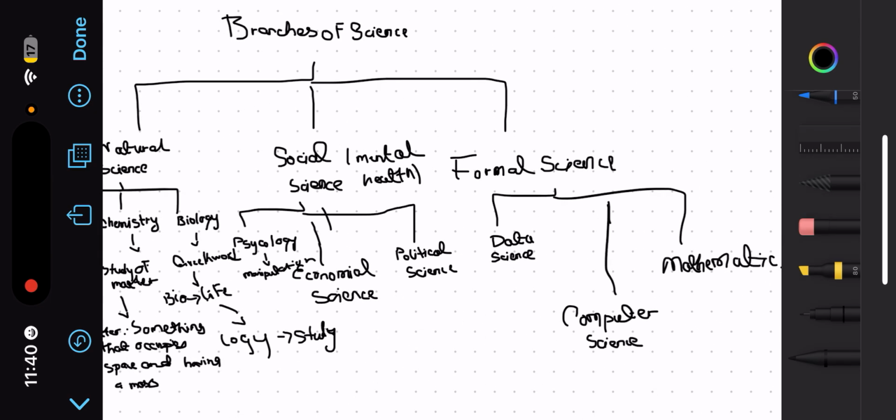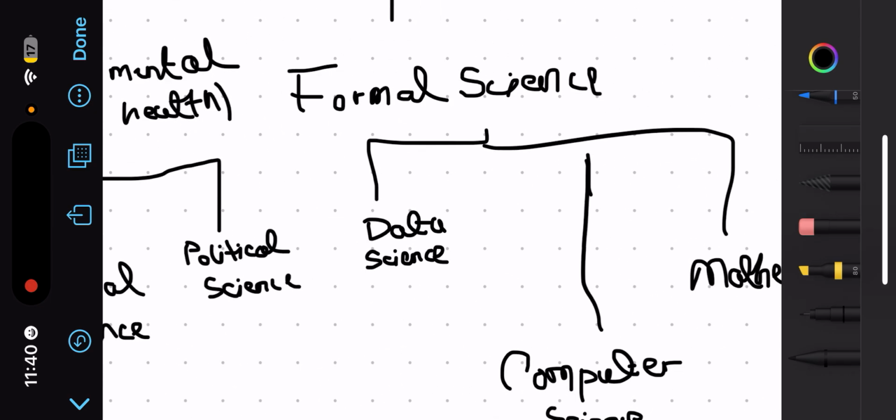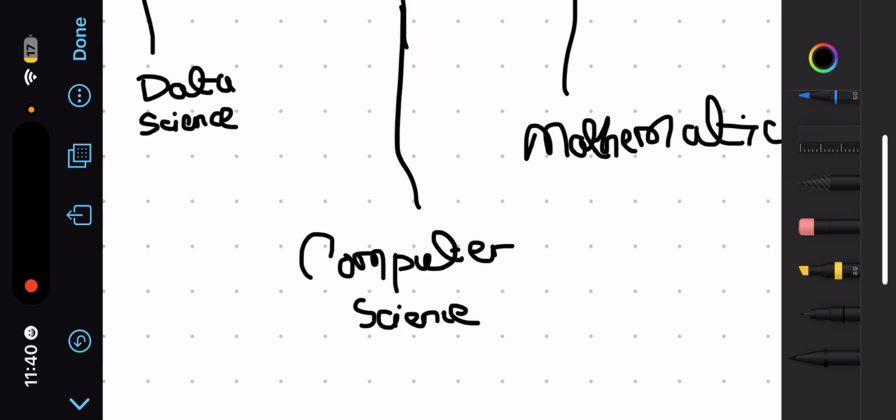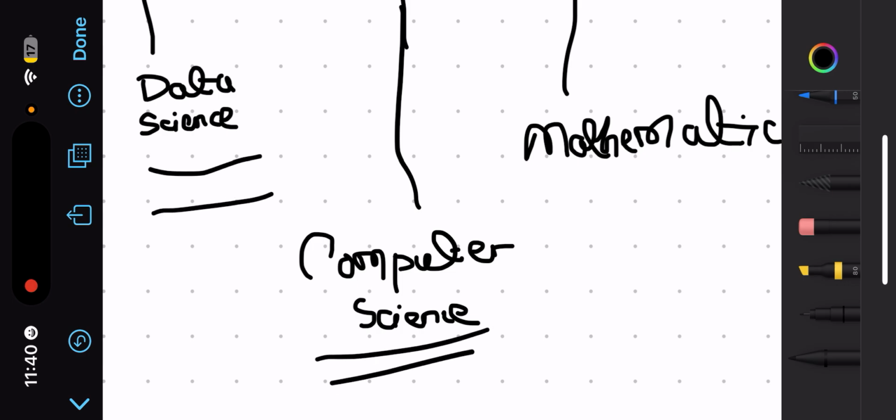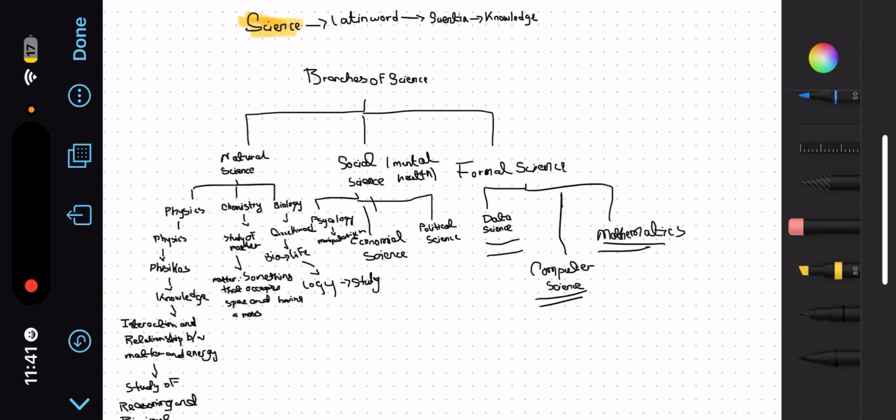Okay, then we have formal science. In formal science we have three subjects: data science, computer science, and mathematics. Computer science is a subject where you learn about coding, where you learn about programming. And mathematics, everybody knows mathematics, we have different branches of mathematics like trigonometry, geometry, and algebra. Okay, so these were some of the branches of science, and it continues on.